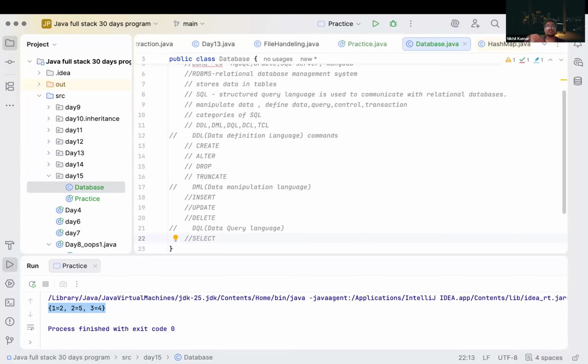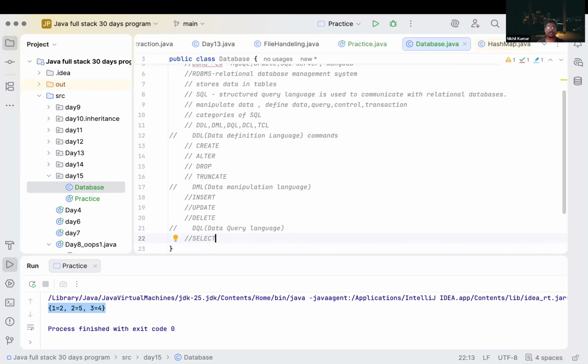Like in a for loop, what we are doing is printing the HashMap, or just getting what is inside our HashMap. Similarly, to check the data stored inside our database or table, we use the select query. Using select, we can perform multiple filters, we can perform joins, and we can fetch data from our tables. Clear? After that, what we have?